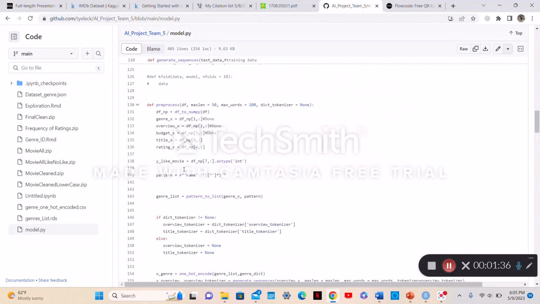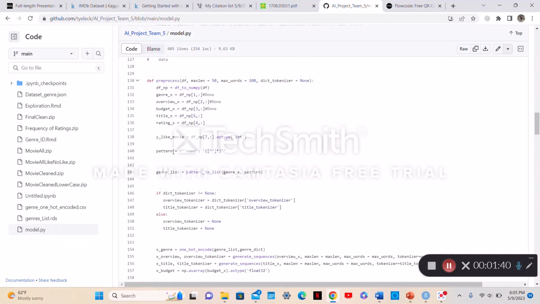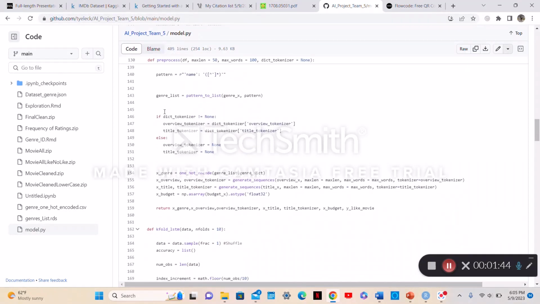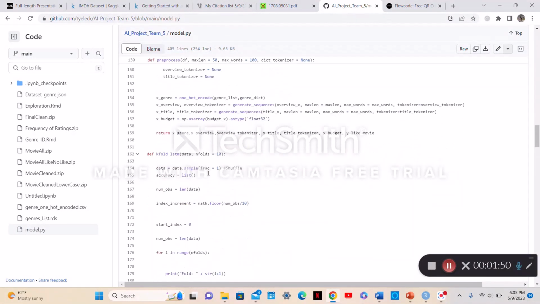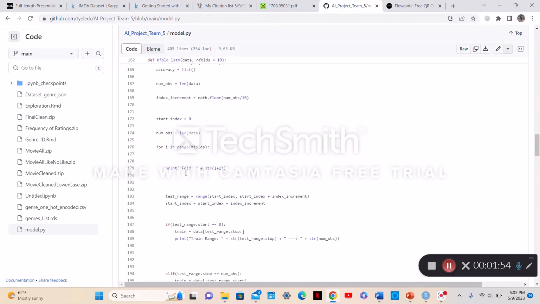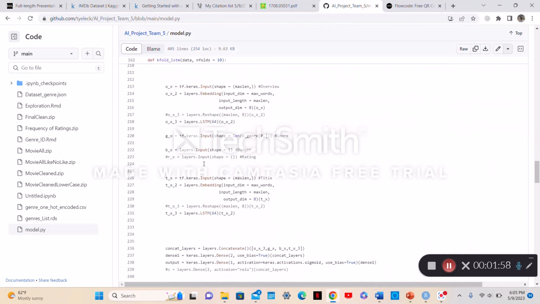This pre-process function does all the pre-processing: it gets the individual important attributes, does the pre-processing to those attributes, and finally returns them. And then this is the k-fold. Basically, it's just going through each fold and running the model.